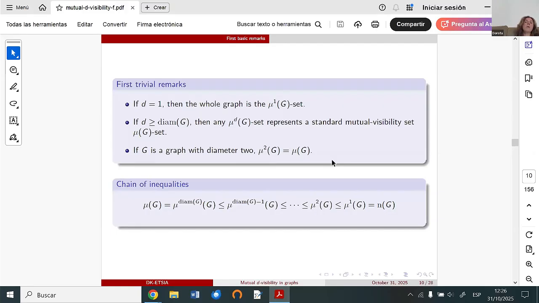When D is smaller, we can add more vertices to the mutual D-visibility set. I recall that when D is equal to the diameter, we are working with the classic, standard mutual visibility set. And when D is equal to 1, we consider the whole graph, all vertices of a graph, and they form one mutual 1-visibility set.